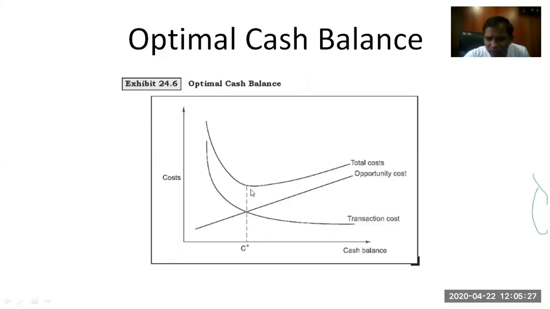Why? Because if you hold more than this, you can see your total cost curve going upward. That means your total cost for holding that amount is increasing. The total cost should not increase, it should be minimum. So this is how you can identify your optimal cash balance.